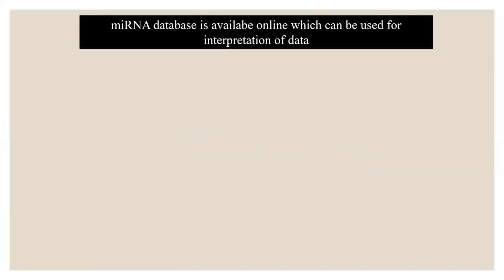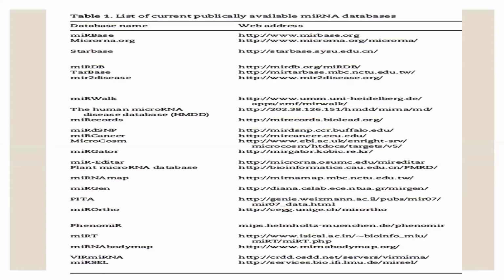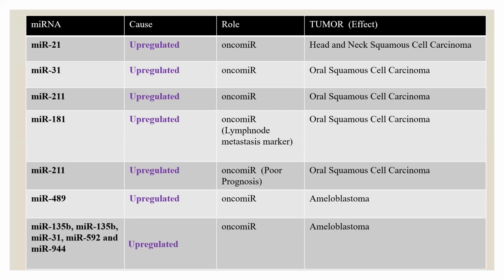There are certain microRNA databases available online, which we can use for interpretation of the data. This is the microRNA library in the literature. There are a few examples of how microRNAs are studied in carcinogenesis and neoplasias, like microRNA 21, which is upregulated. Now, one must remember that a microRNA which initiates a cancer or is associated with carcinogenesis is known as an oncomir.